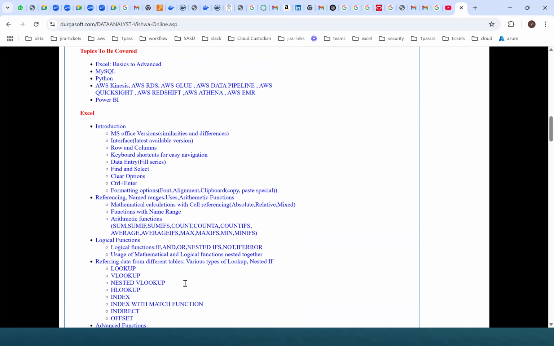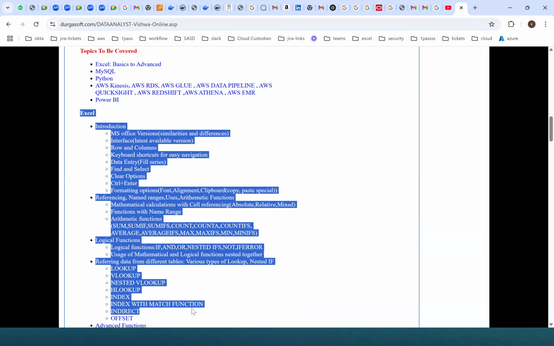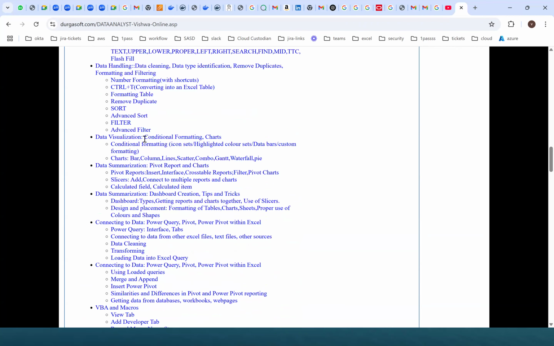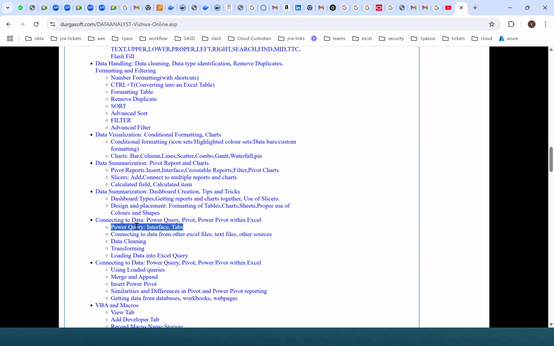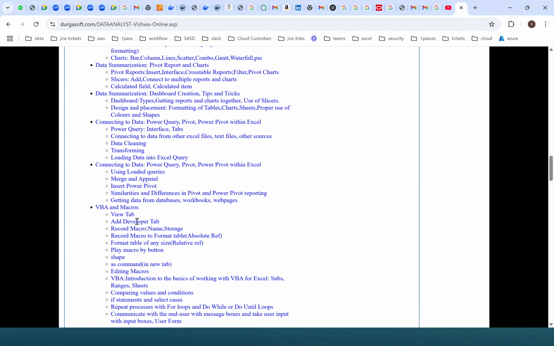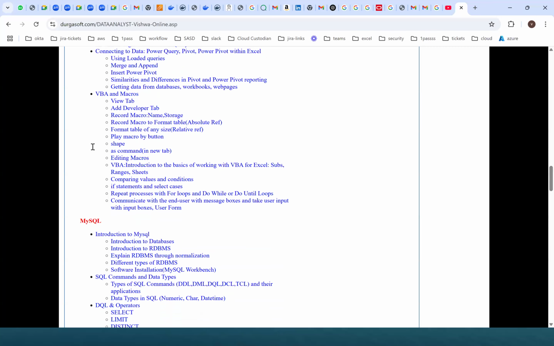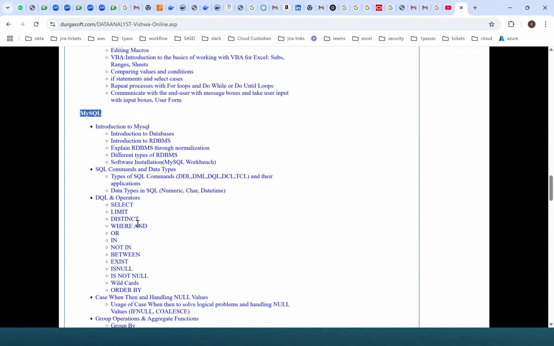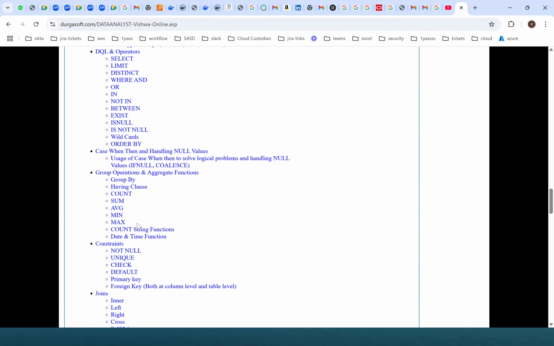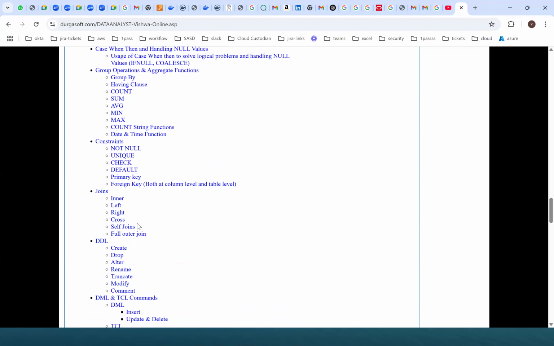And Excel here, completely Excel, end to end. Right. So all the data visualizations with Power Query, Power Pivot, pivot tables, everything. And data summarization, dashboard creation, data visualization, connecting to data with Power Pivot, Power Query, and pivot tables, everything. And VBA macros also, and end-to-end MySQL databases. Right. So all this DDL, DML, DQL, TCL languages.